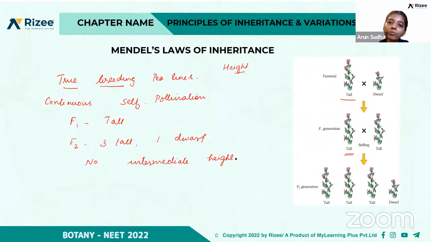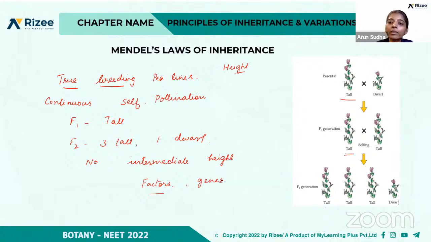So what did he observe from this? That is, these characters are passed from parent to progeny by some factors. That is, some factors are passed from parent to progeny, and these factors are later on called genes. He referred to them as factors, and later they are called genes, right?